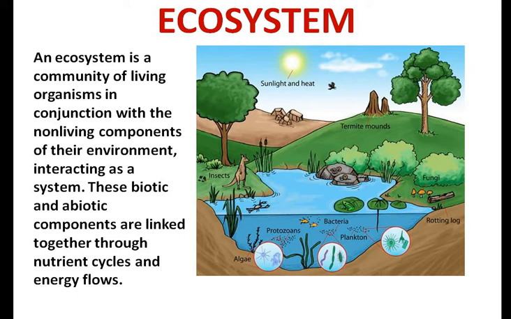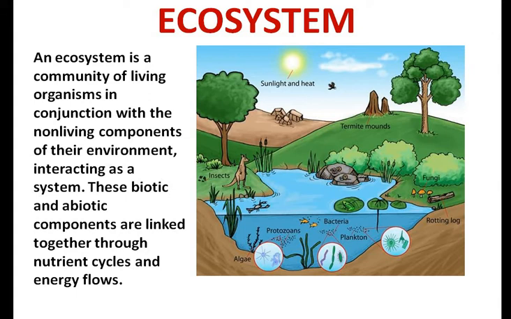It has both the biotic factor and the abiotic factor. As you can see, the kangaroo, the scorpion, the fishes, the microorganisms, the frog, these are all the biotic factors, whereas the sunlight, heat, the air around it, the water, these are the abiotic factors.